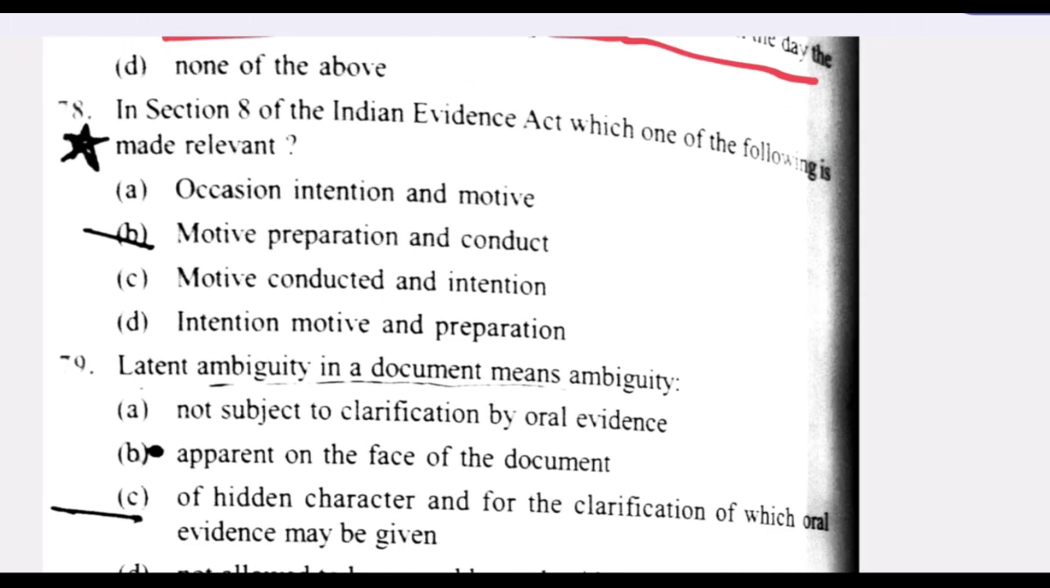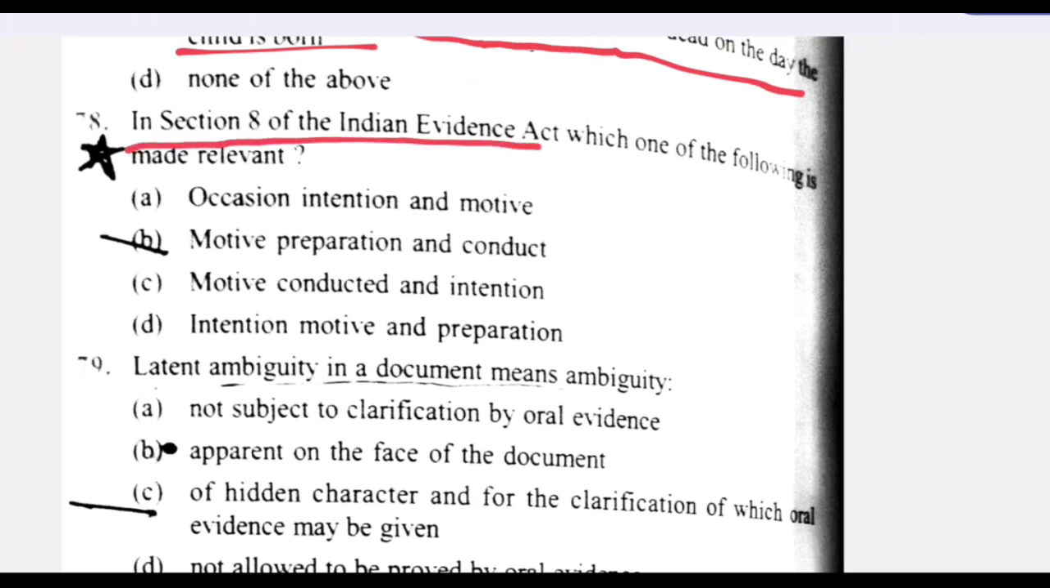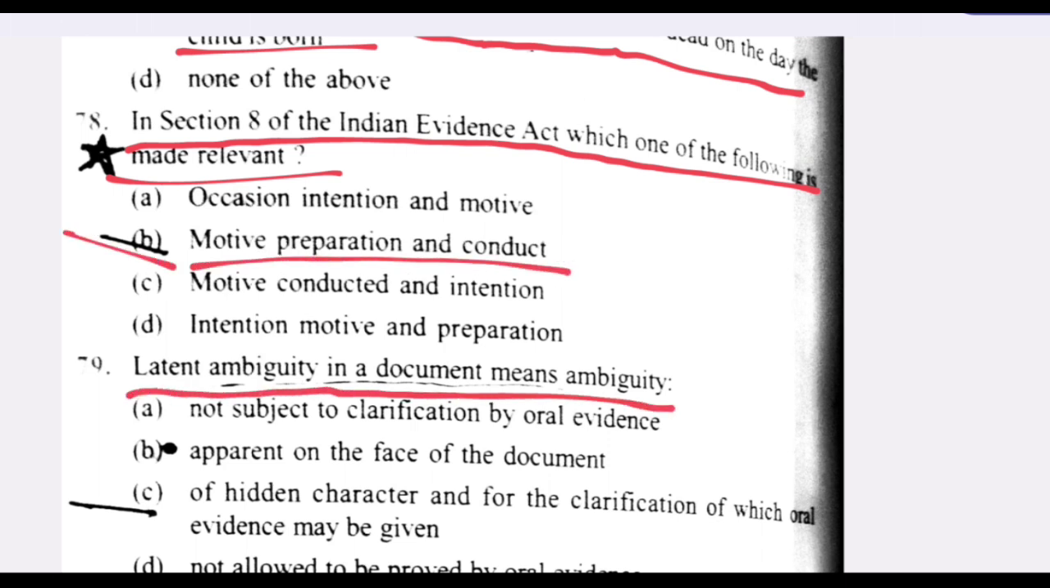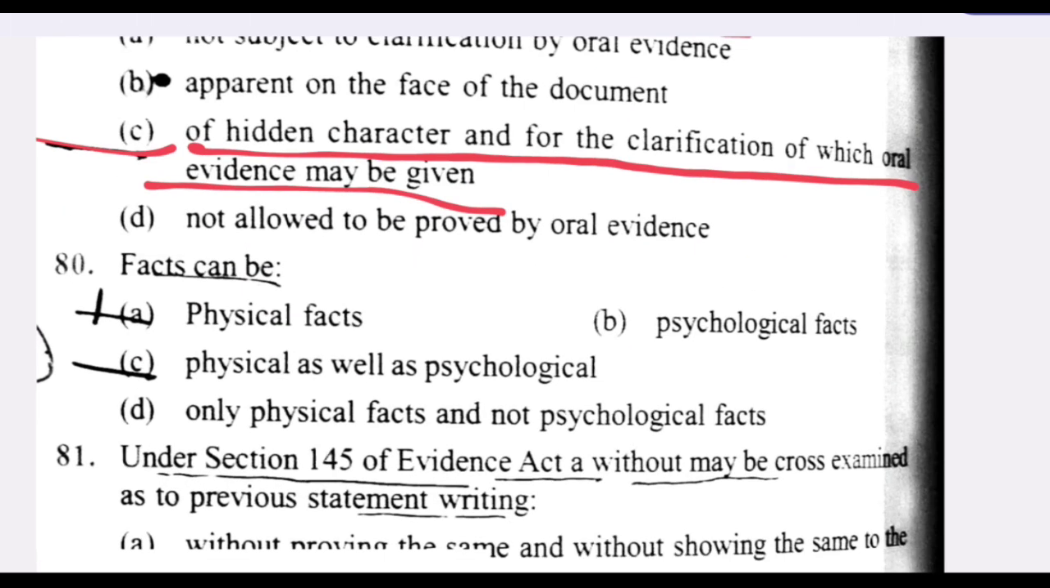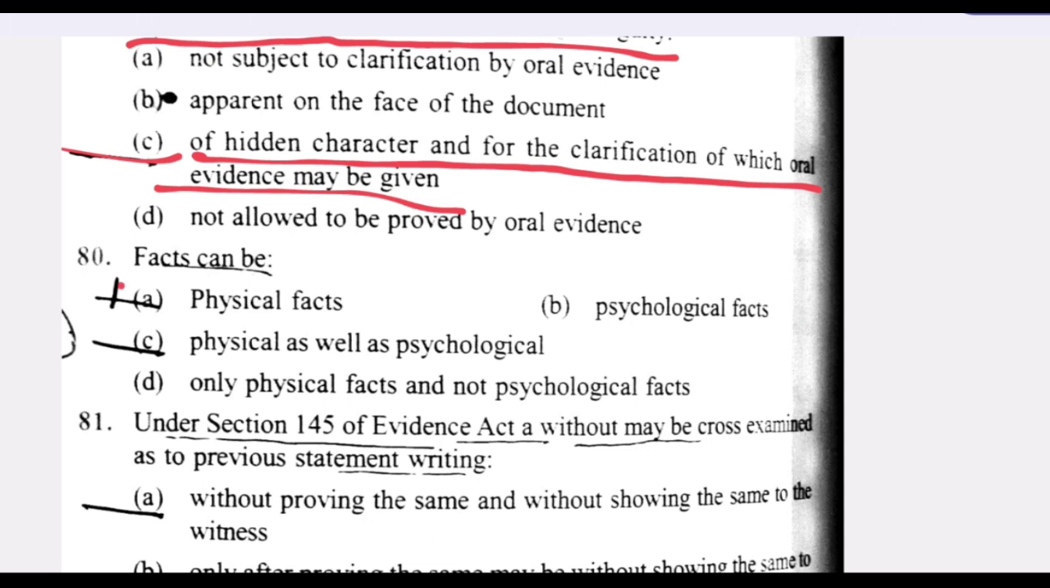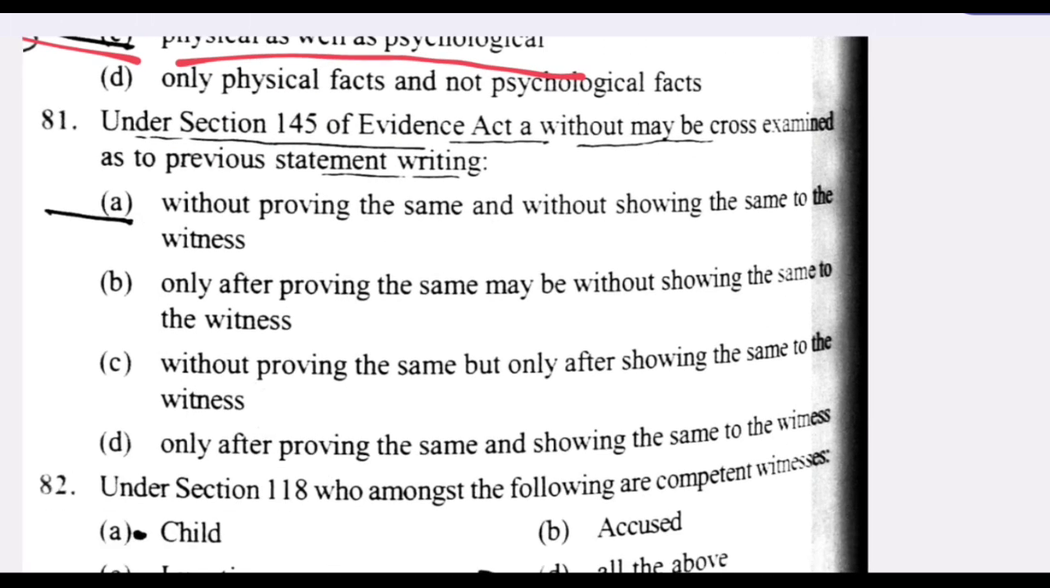Next question. In Section 8 of Indian Evidence Act, which one of the following is made relevant? Motive, preparation, and conduct. B is the right answer. Latent ambiguity in a document means ambiguity of hidden character and for the clarification of which oral evidence may be given. C is the right answer. Next question. Fact can be physical as well as psychological. C is the right answer.